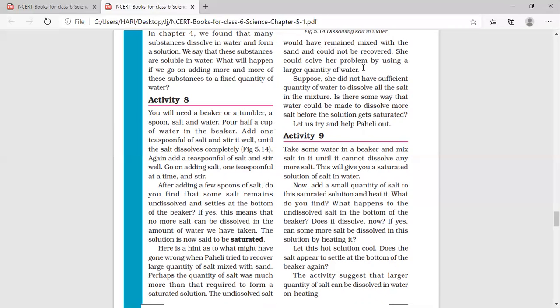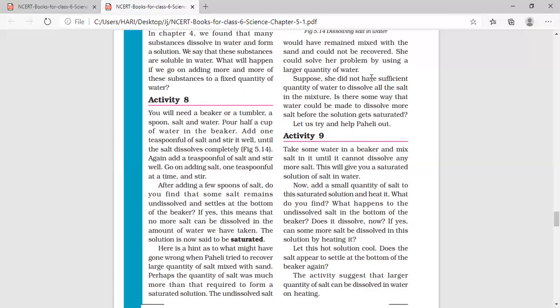After the solution became saturated, the remaining salt did not form a solution and remained with the sand. So that is why she could not recover all the salt she used. Now, what can we do to improve the dissolving power? How can we add some more salt in the saturated solution? That you will see.